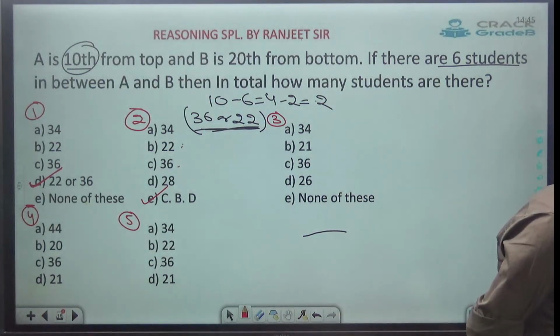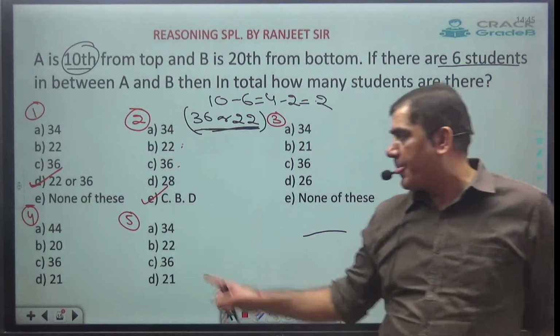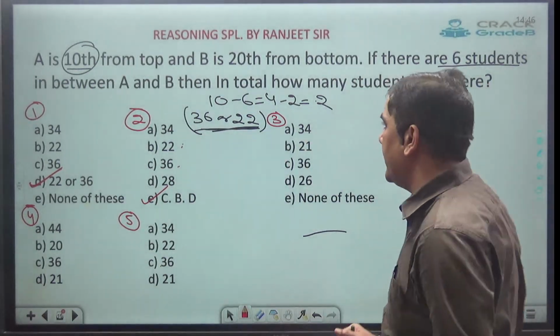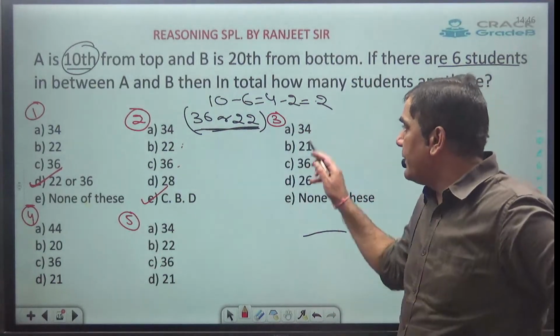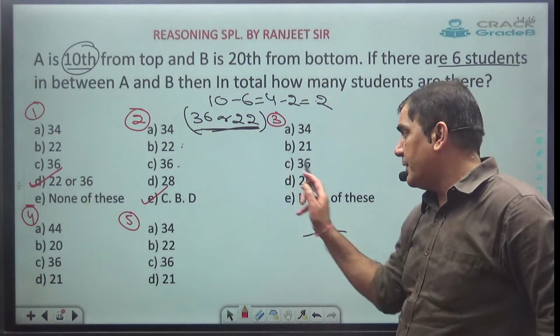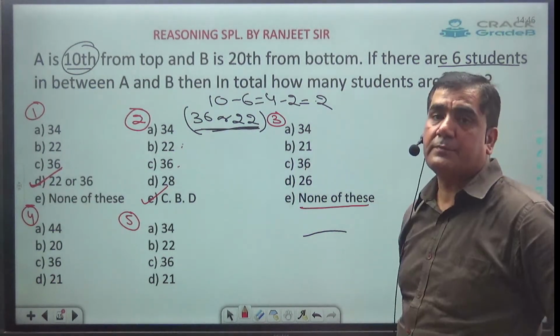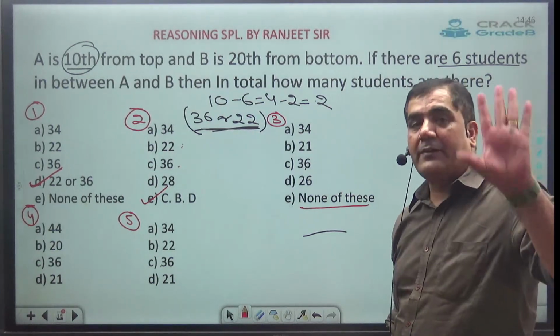Clear? Vicky, 36 cannot be. The answer should be CBD. Third one. See here what they have given. Here they have not given 22, but they have given 36. And in addition to that, they have given none of these.